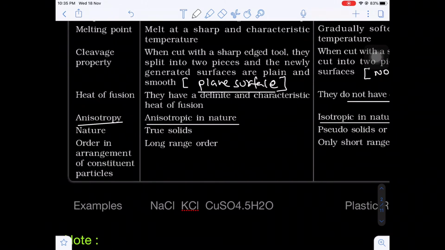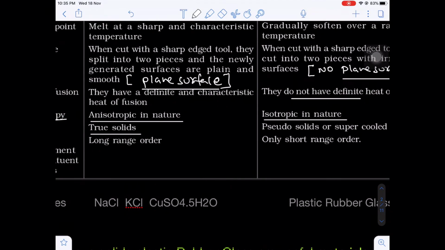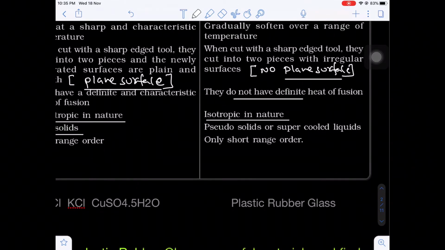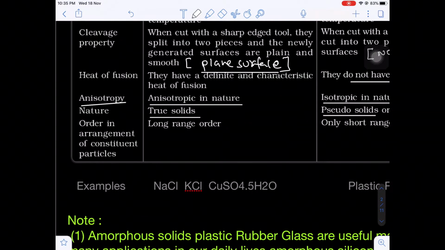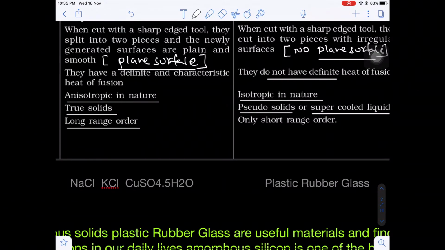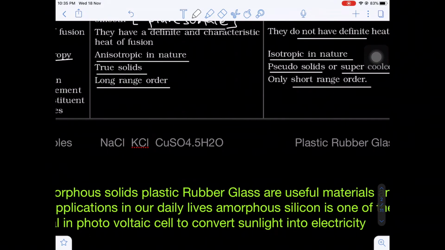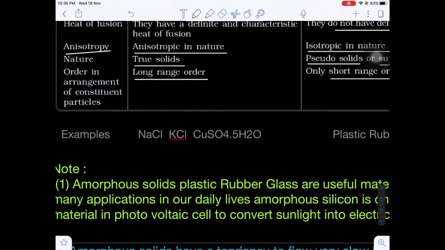Now, the crystalline solids are referred to as true solids, whereas the amorphous solids are referred to as pseudo solids or super cold liquids. And one more important thing, just now I told you, long range order forces in the crystalline solid, whereas short range order forces operate in the amorphous solids. What are the examples of crystalline and amorphous solids?